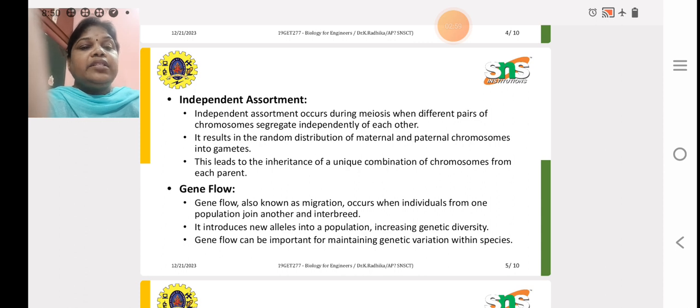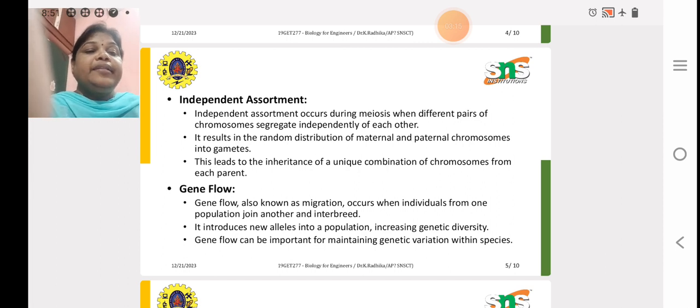Then let's see gene flow. Gene flow, also known as migration, occurs when individuals from one population join another population and interbreed. It introduces new alleles into the population, increasing genetic diversity. Gene flow can be important for maintaining genetic variation within the species.